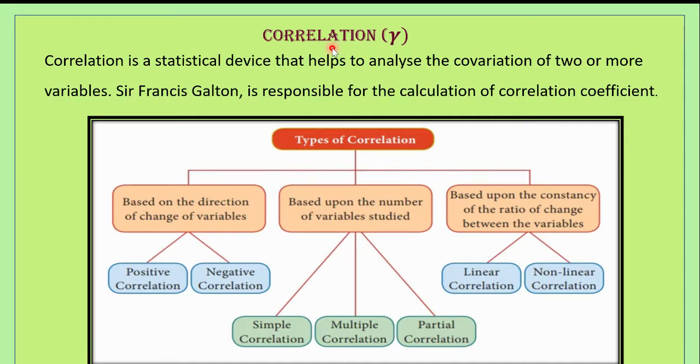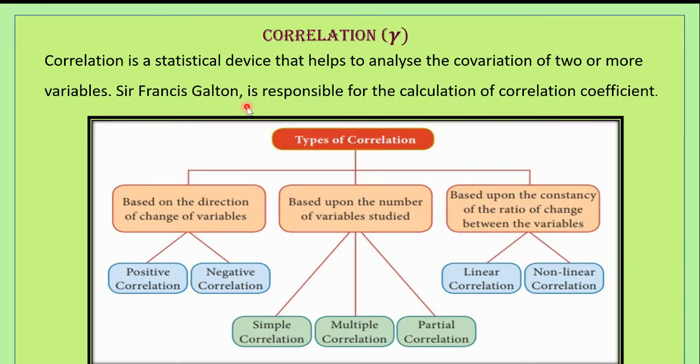The word correlation is made of co, meaning together, and a relation. Correlation is a statistical device that measures the degree to which two variables move in relation to each other. So correlation helps us to measure the degree to which two variables move in relation to each other. Correlation is a statistical device that helps to analyze the covariation of two or more variables.